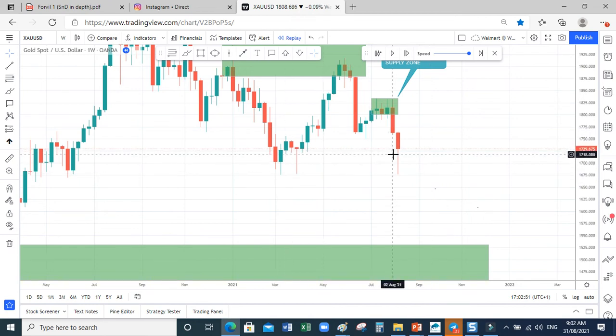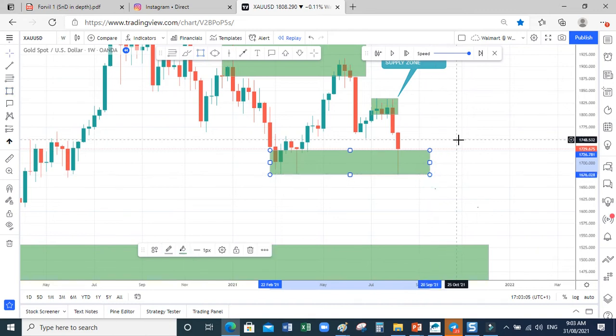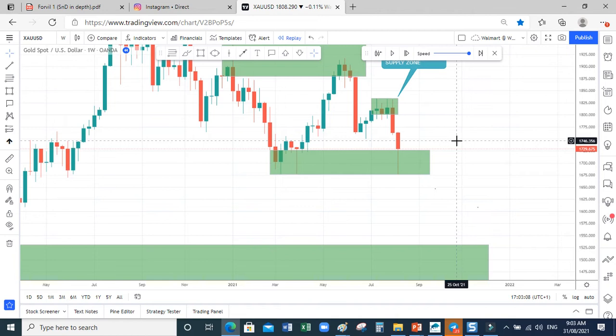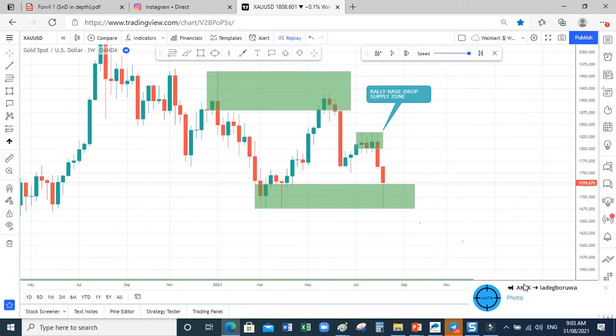So now what we are here, this is a week of the 9th of August. Because price has touched this demand zone, there will be a bounce. I put it on the forum. If you remember, I put it on the forum. I normally put what price is doing in the forum. Some people will not be following up. Please follow up my post on the forum. Each post I made makes sense a lot. But somehow some people are distracted. They are not following up. Well, it's still a free thing.